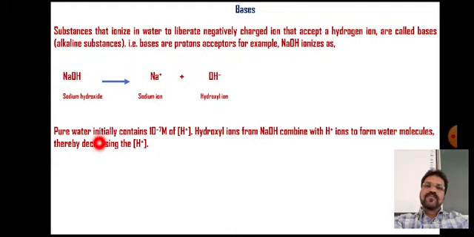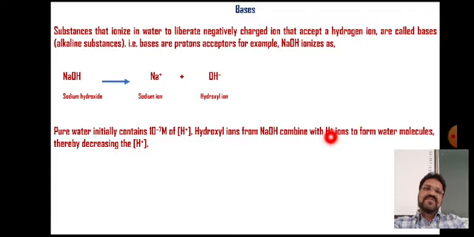Pure water initially contains 10 raised to minus 7 molar hydrogen ion concentration. So, hydroxyl ions liberated from this NaOH, when added to water, react with H plus ions which are present in pure water.